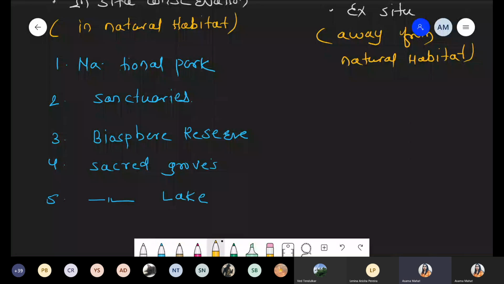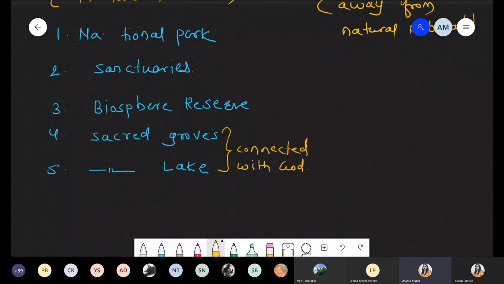When we are talking about sacred, basically it means these are connected with God. Some people say this is a river where our God lives, these are trees where our God is, these trees are our God. Such a belief is connected with God, and that's why we can conserve the biodiversity. And the last one, number six, is hotspot. So these are the points included under in situ conservation.